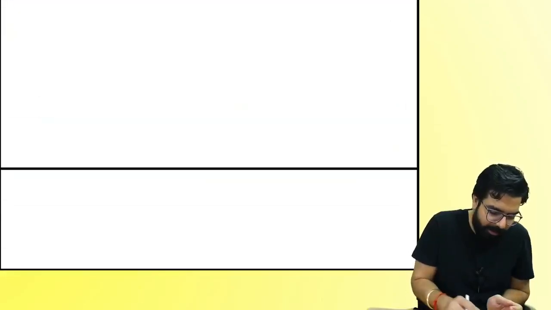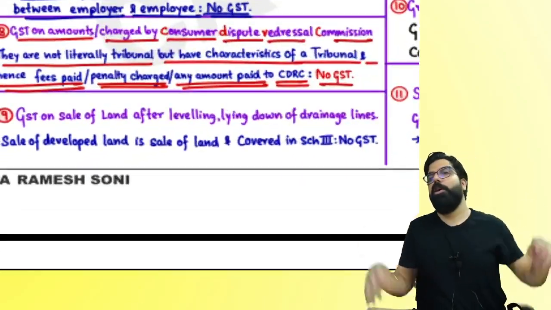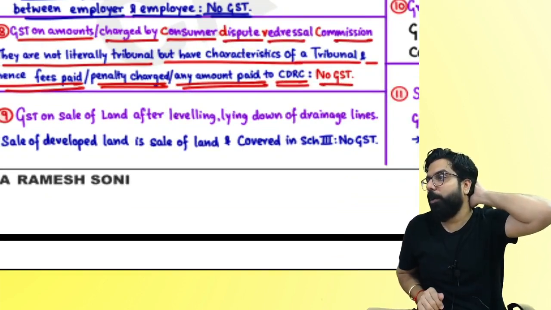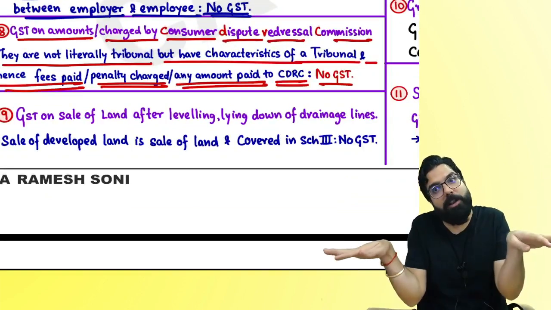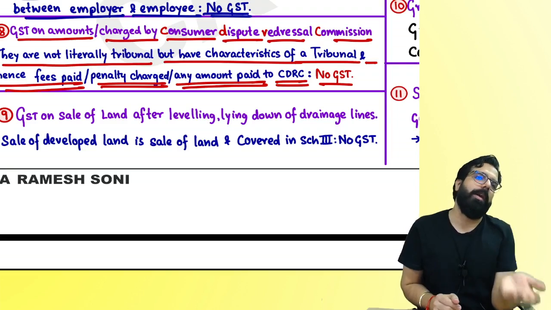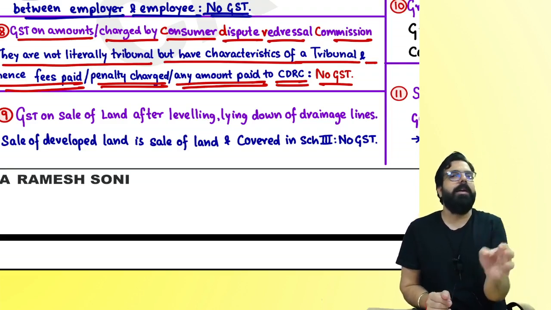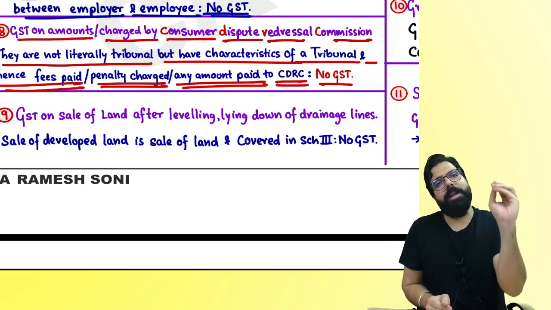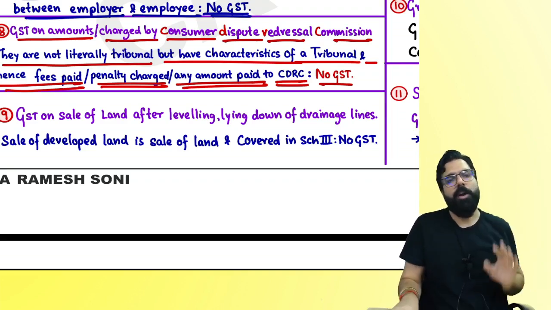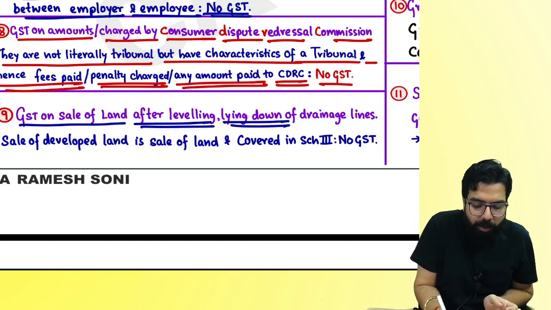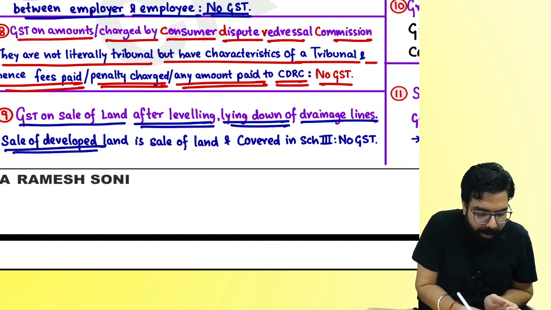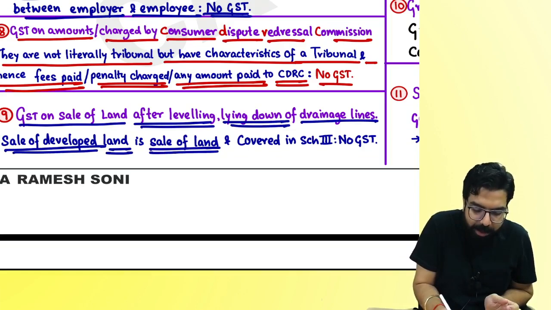Circular number 9 over here. People ask, sir, I am selling land. Government told land, no GST. People ask, sir, I am a builder. I first level the land and then sell. Government told, you sell leveled land, you sell non-leveled land, land is land only. It will be neither supply of goods nor supply of service. So when a builder sells land after leveling, laying down of drainage lines, sale of developed land is also a sale of land only and it will be covered in Schedule 3, no GST.